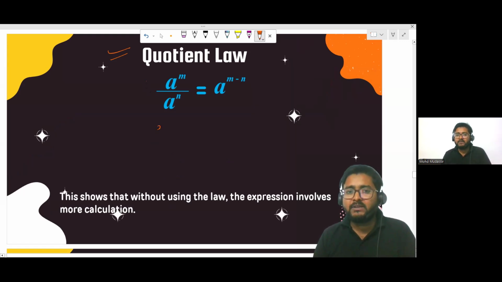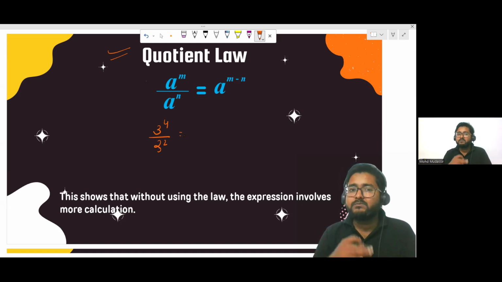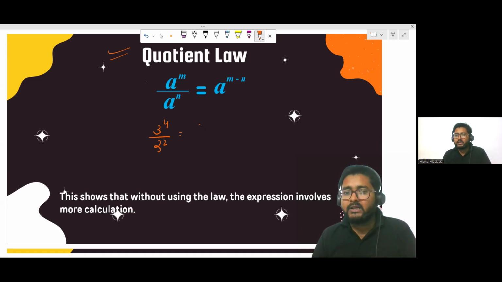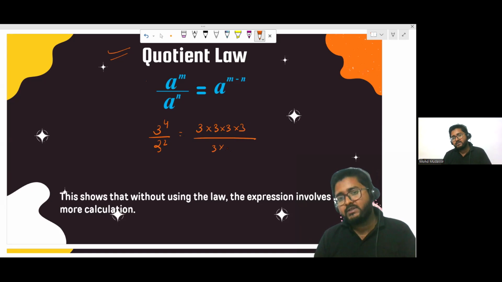Just look at it. For example, if it's written 3 to the power 4 divided by 3 to the power 2, and you solve it using the expanded form, you can write 3 to the power 4 as 3 times 3 times 3 times 3. And then you can write the denominator as 3 times 3. So this 3 will be cancelled out, this 3 will be cancelled out, and you are left with 3 times 3, which is 9, or you can say 3 square.